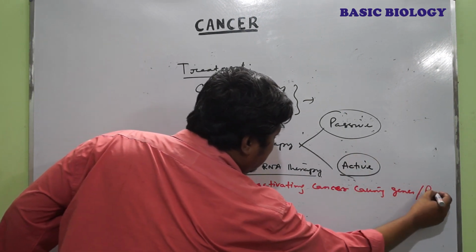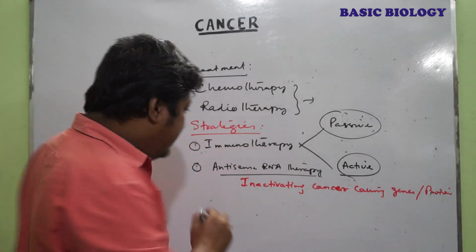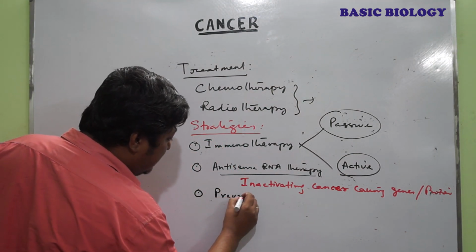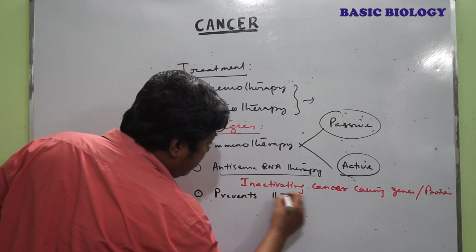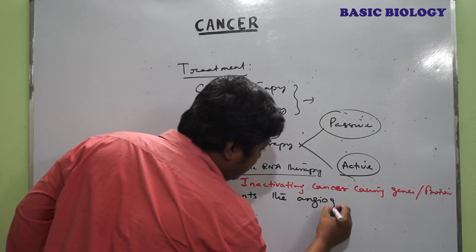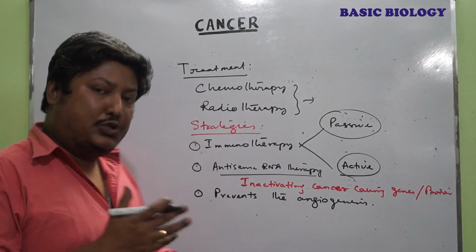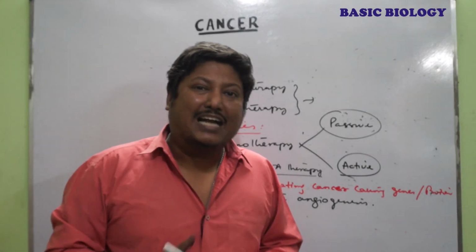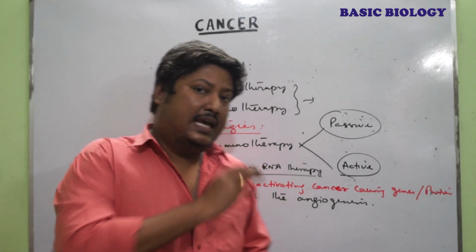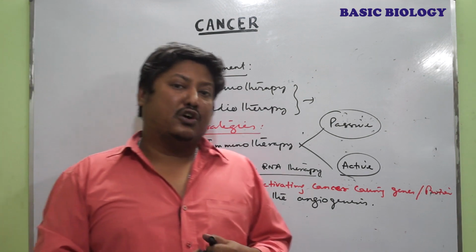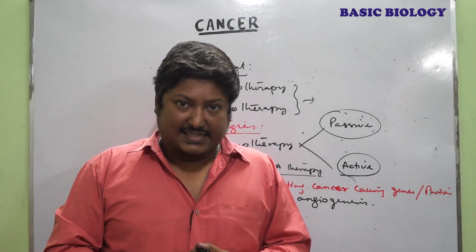The next one is the prevention of angiogenesis. That means the growth of the blood vascular system, the growth of blood vessels, is restricted in this treatment procedure, which limits the growth of tumor cells or cancer cells.